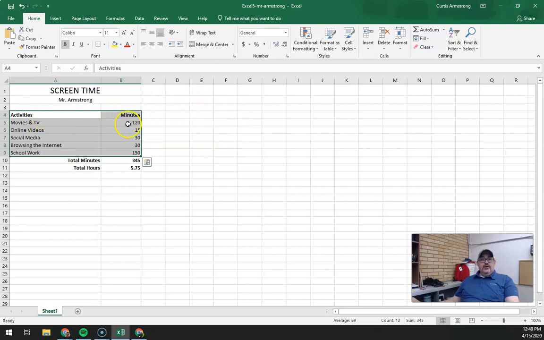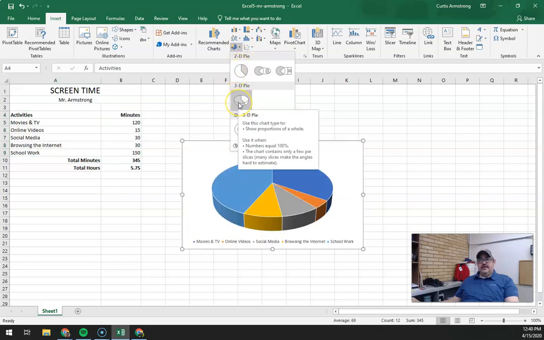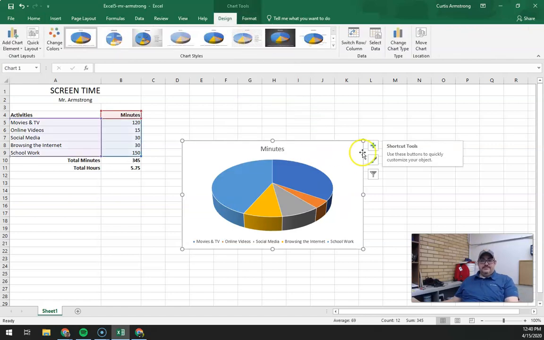All right, guys. We highlighted activities and minutes, all the way down to the last category. I'm going to go to insert, and I'm going to find the pie chart, which is going to look like this. I'm going to click on the 3D pie chart. Okay, so it looks like this.